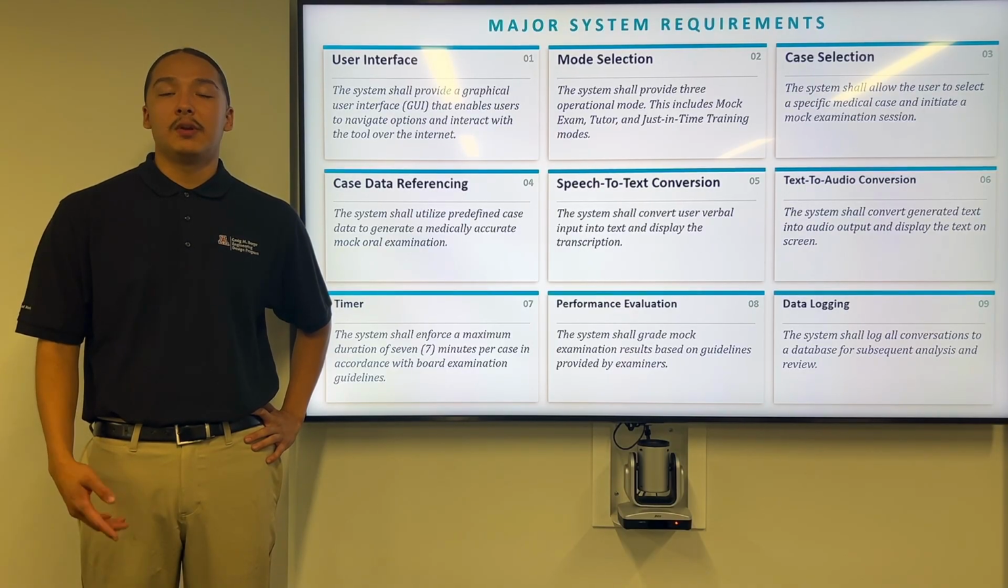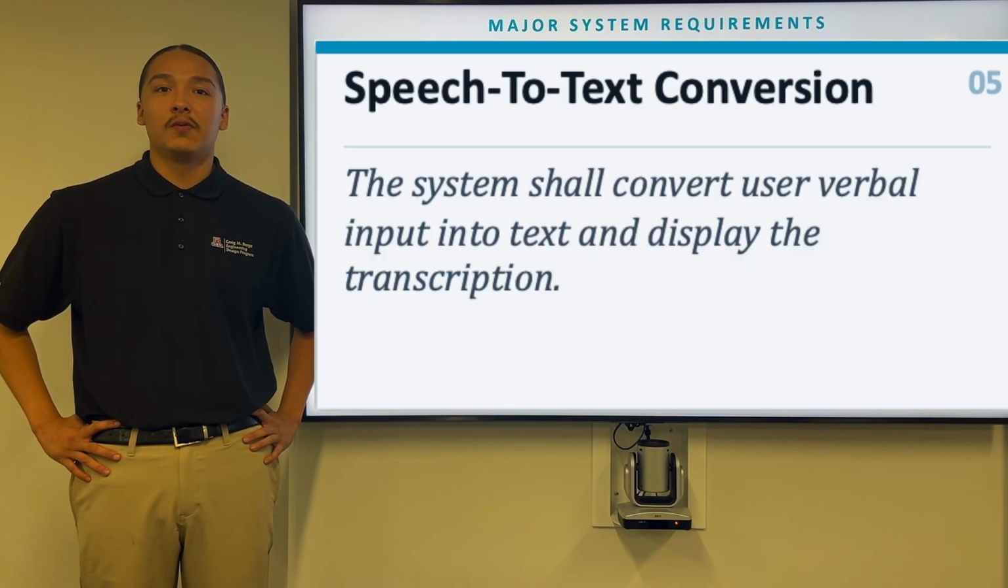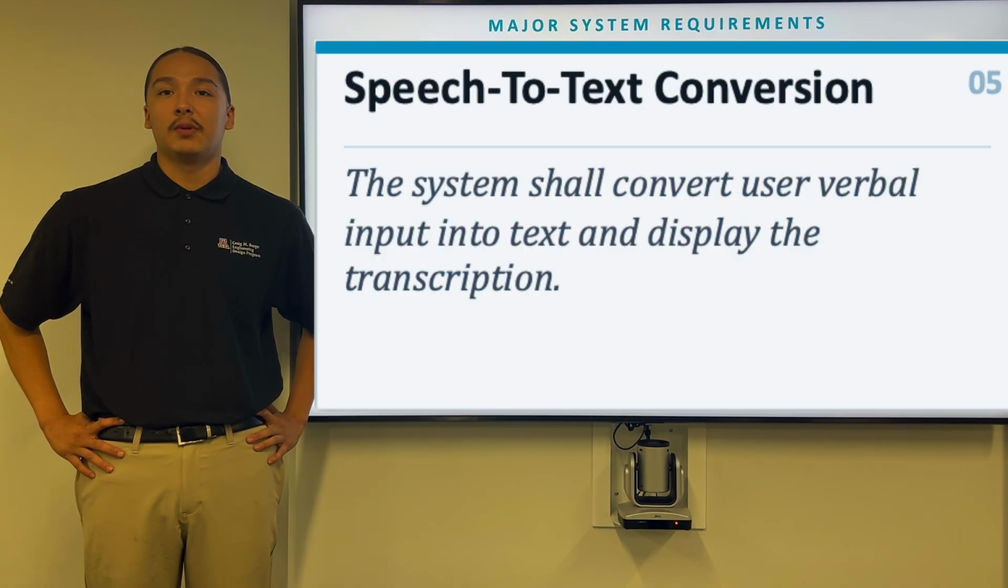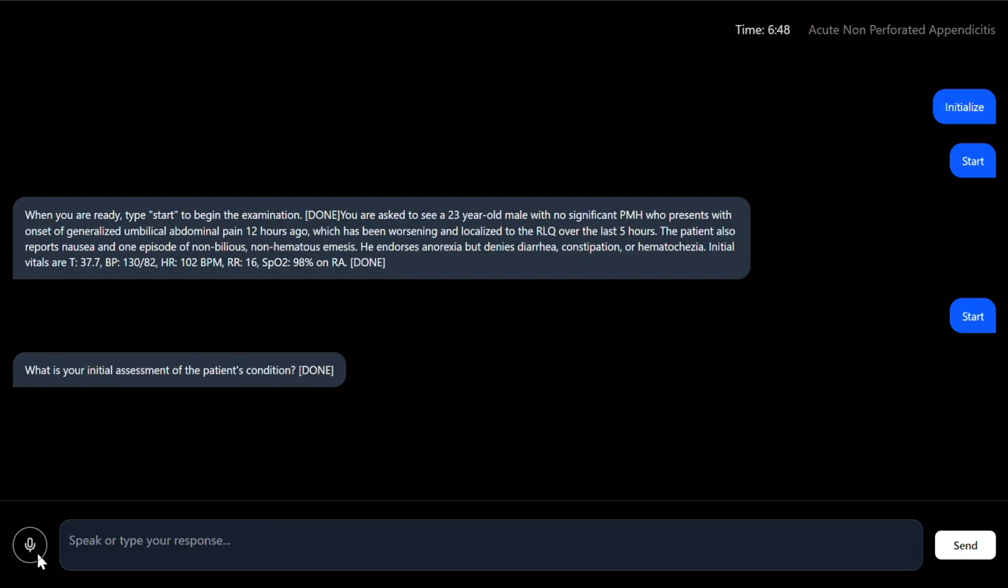Next requirement is speech-to-text conversation. Here, the system shall convert user verbal input into text and display the transcription. Here's a quick clip where Daryl is demonstrating the speech-to-text functionality.